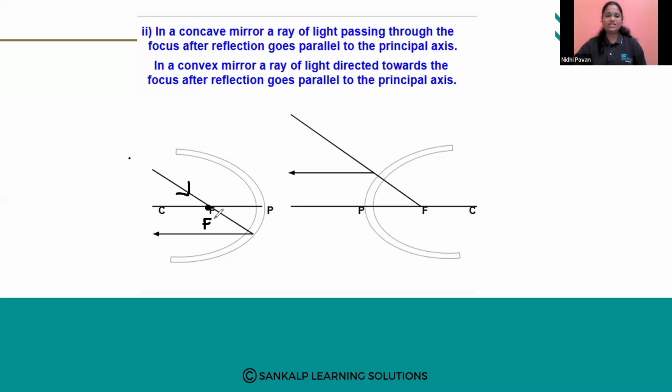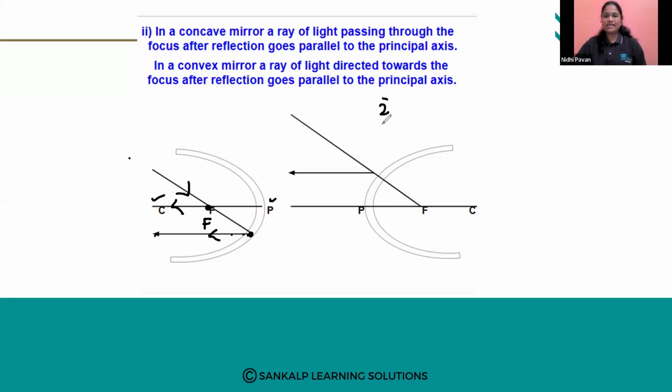Very good. Venkatesh answered it. Principal focus. So when an incident ray passes through the principal focus after reflection, so it striked here. So when it strikes, it will undergo what? Reflection. So this is a reflected ray. The reflected ray is parallel to the principal axis. So here CP is a principal axis. See the reflected ray, it is parallel to the principal axis.